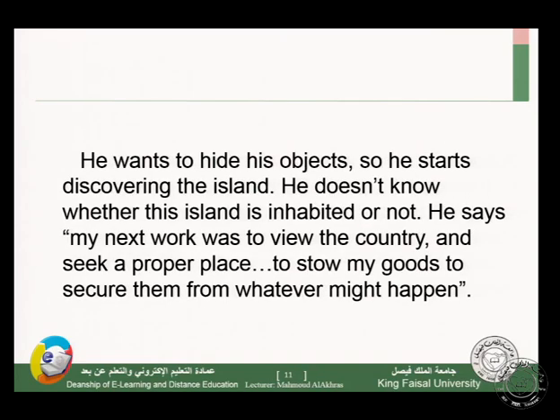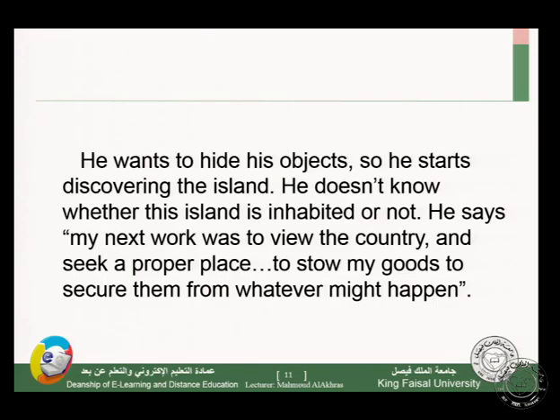He wants to hide his objects, so he starts discovering the island. Now he wants to see other sides of the island and discover whether there are other human beings or not. He doesn't know whether this island is inhabited or not. So he doesn't know anything about this island.